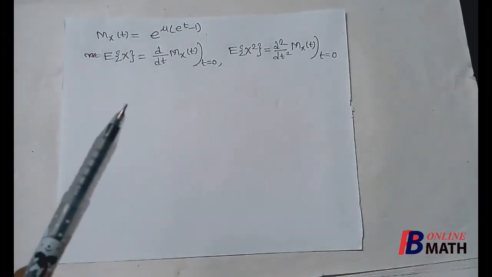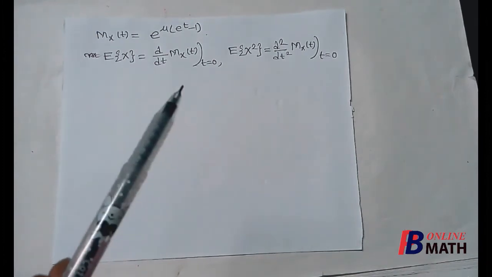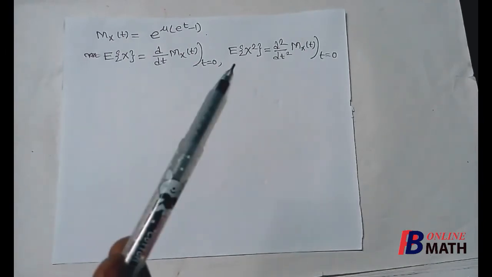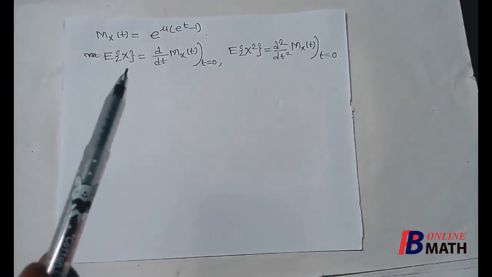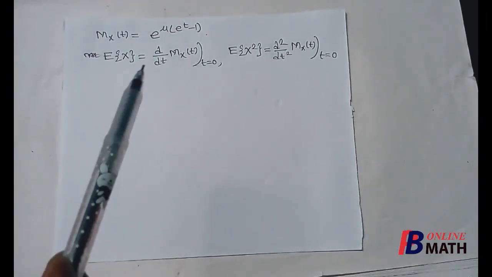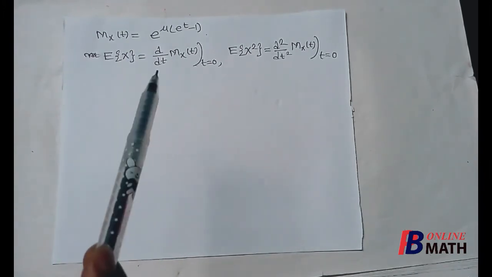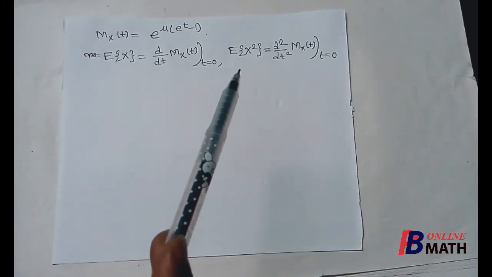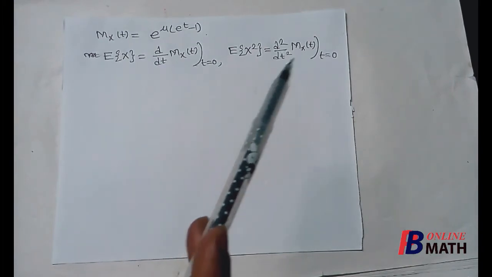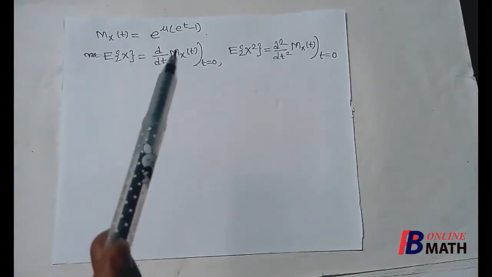Next, we shall find mean and variance for Poisson distribution by using moment generating function. And we know that to find mean and variance, we have to find expectation of x and expectation of x square, the first order moment about origin and the second order moment about origin. The first order moment about origin can be found by differentiating M_X(t) one time and putting t equal to 0. Similarly, the second order moment about origin can be found by differentiating M_X(t) two times and putting t equal to 0. For that, we have to differentiate M_X(t) two times.